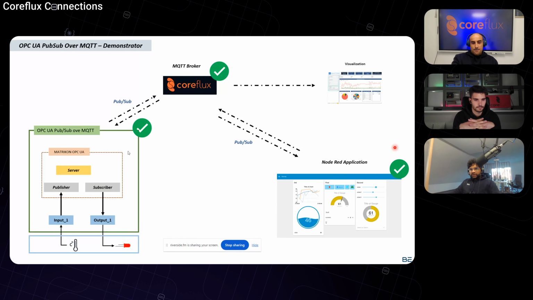Yeah, so just before giving the screen to you, I want to reiterate what we have done so far so that our audience can follow. First we created a broker and we got the credentials, which were the broker address, username and password. With my OPC UA SDK, that is from the Matricon Flex SDK, I updated the broker address, port number, username, password. And then I hit a recompile. I loaded it on my Raspberry Pi, which is somewhere here. I wanted to set up another cam, so it's just running here. And I'm able to push the data.